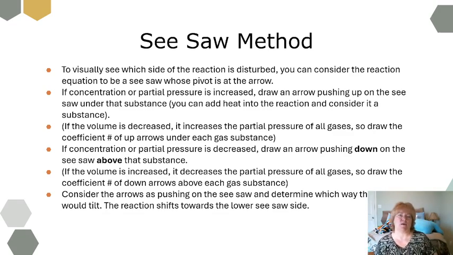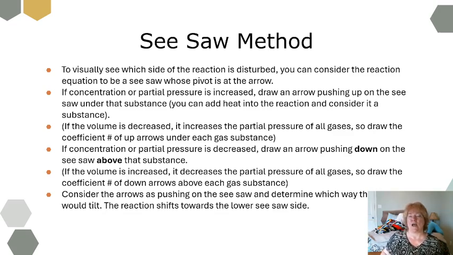It's called the seesaw method. I'm visually seeing which side of the reaction is disturbed, so I can consider the reaction itself like a seesaw with a pivot at the point where the arrow is. If a concentration or partial pressure is increased, I can draw an arrow pushing up on that seesaw underneath whatever that substance is. So it would tilt the seesaw, and I can think about which direction, if I put a ball on it, it would roll. Would it roll towards reactants or towards the product side?